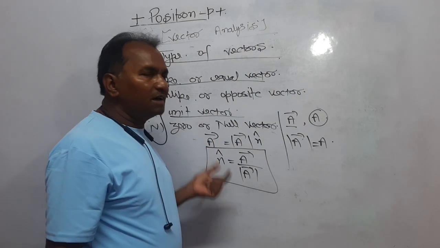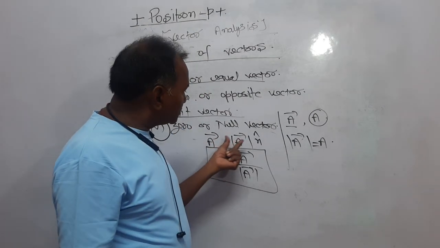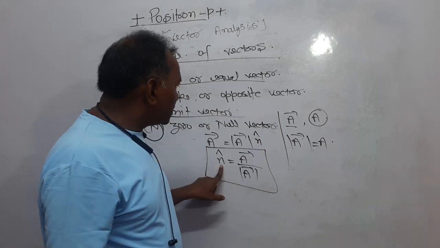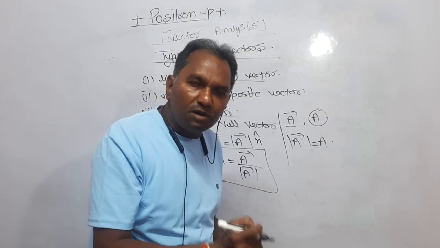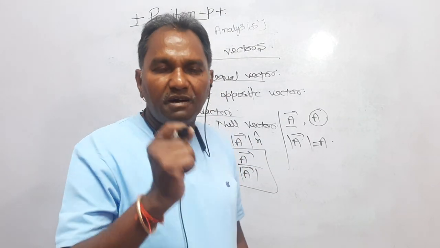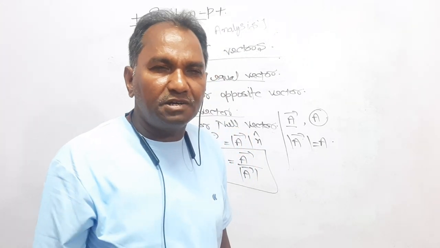What I have done here: vector A is equal to mod of vector A into n cap. Mod of vector A is the magnitude of vector A, and n cap is a unit vector which has the magnitude 1 and represents the direction only.